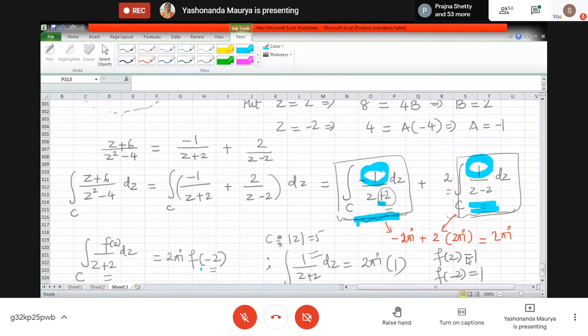Again, we'll use the method of partial fractions. We can simplify them, and we will be able to deal with three problematic points, four problematic points, whatever it is. We can deal with all of them. Okay, is this clear? Now, one more interesting question here.